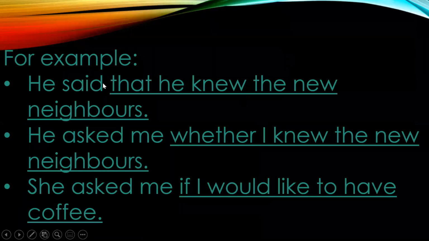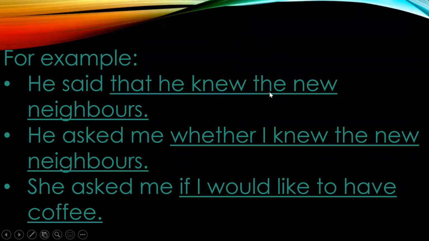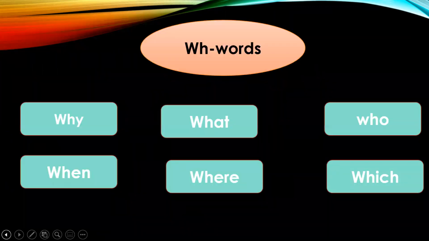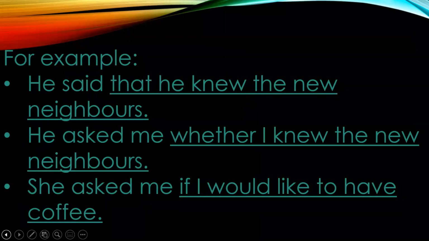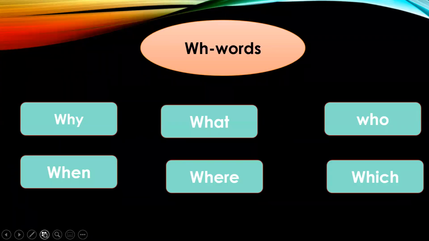Let us see some examples. He said that he knew the new neighbors. So you see that it is an indirect speech sentence, and the subordinate clause, the noun clause, is beginning with the conjunction that.